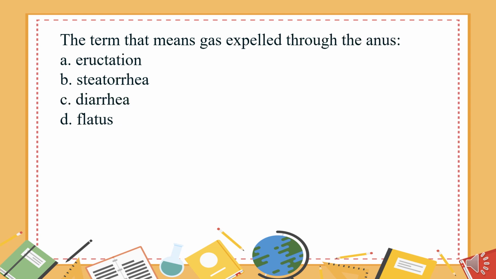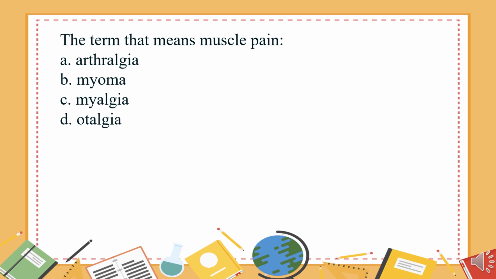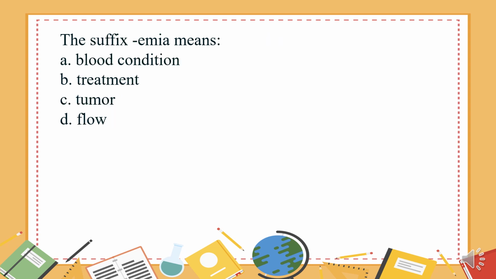Steatorrhea. The term that means gas expelled through the anus: A. Irritation. B. Steatorrhea. C. Diarrhea. D. Flatus. The answer is D. Flatus. The term that means muscle pain: A. Arthralgia. B. Myoma. C. Myalgia. D. Localgia. The answer is C. Myalgia. The suffix emia means: A. Blood condition. B. Treatment. C. Tumor. D. Flow. The answer is A.